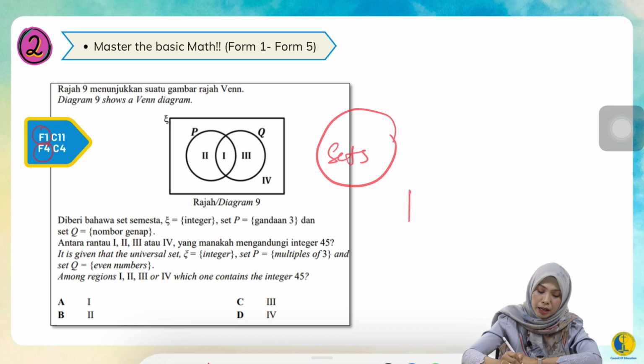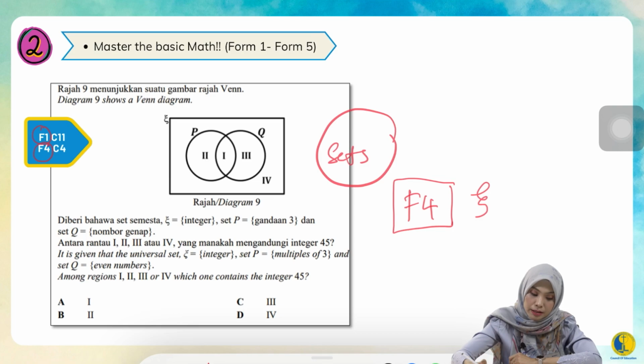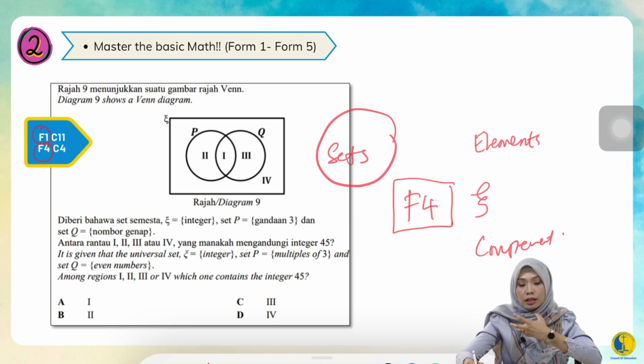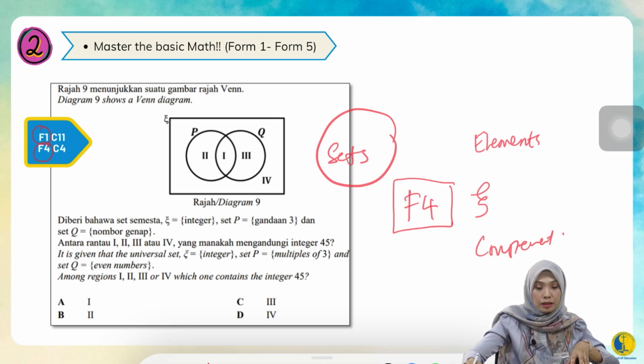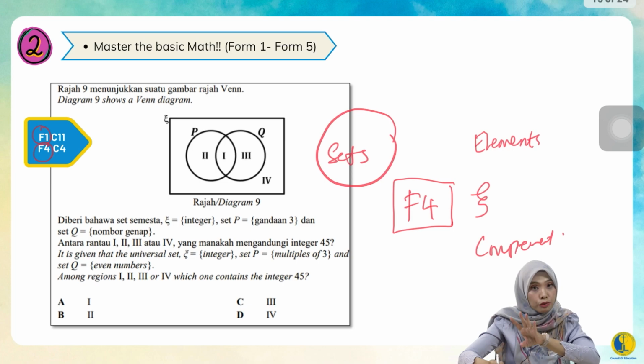But those who only just started to love sets in Form 4, it's not too late, because in Form 1 it was just an introduction topic, very surface level, introducing the universal set, what sets are, and what the elements of a set are. You can still study everything in Form 4, just touch up a bit from Form 1. It's not too much to learn, because mostly it's covered in Form 4 itself.